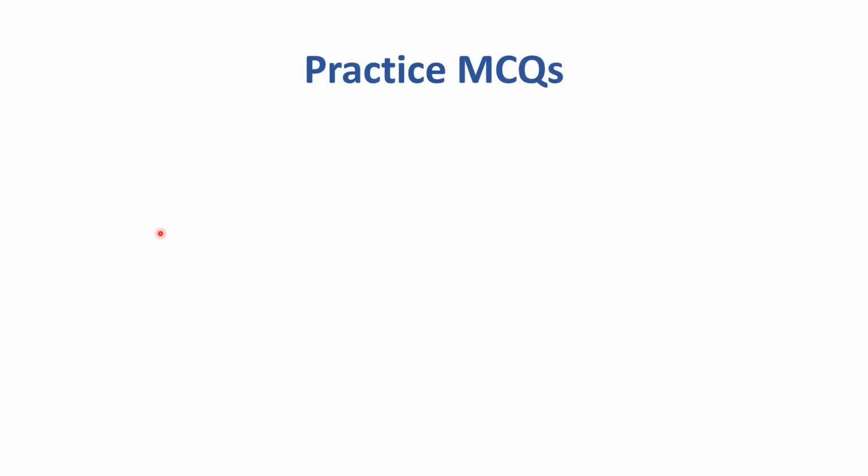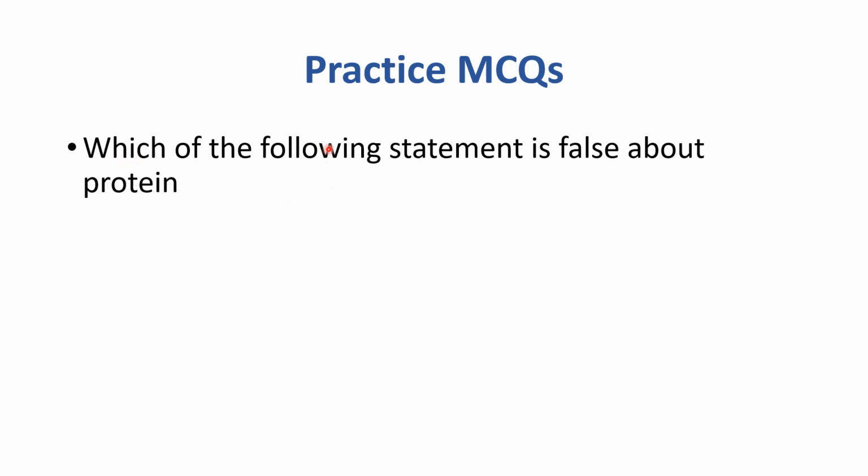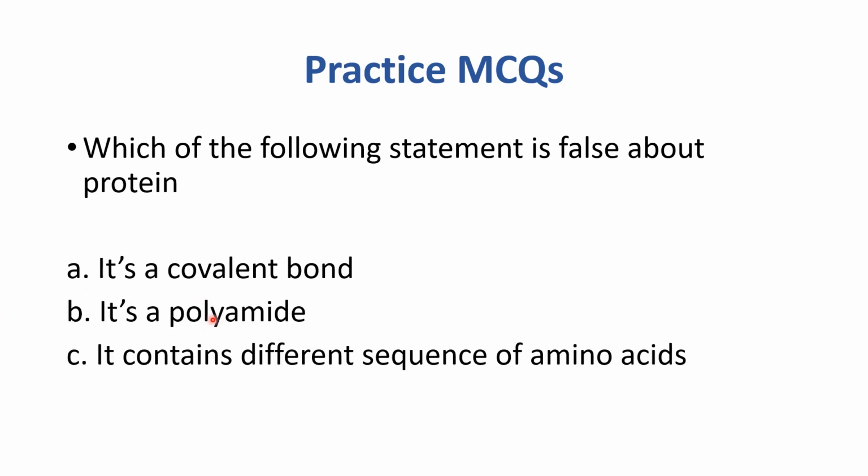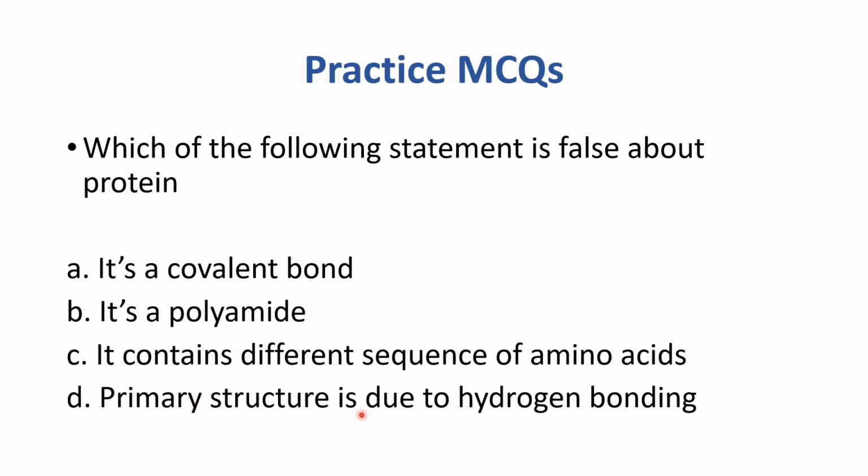Here we have a practice MCQ. Which of the following statement is false about protein? And the options are: it's a covalent bond, it's a polyamide, it contains different sequence of amino acids, primary structure is due to hydrogen bonding. And the correct option is primary structure is due to hydrogen bonding.